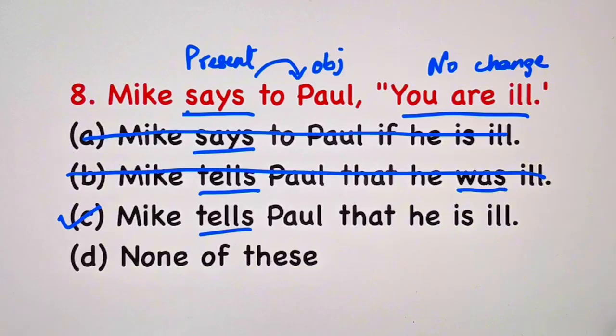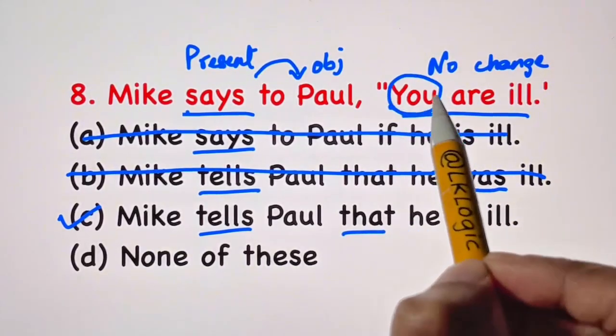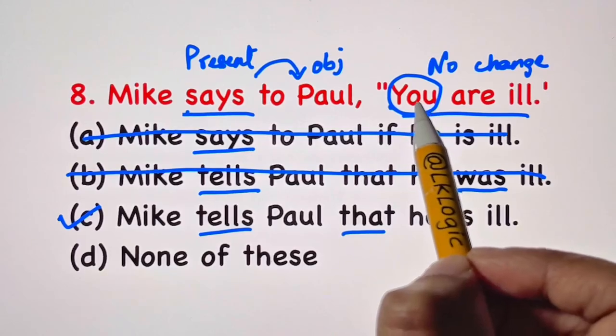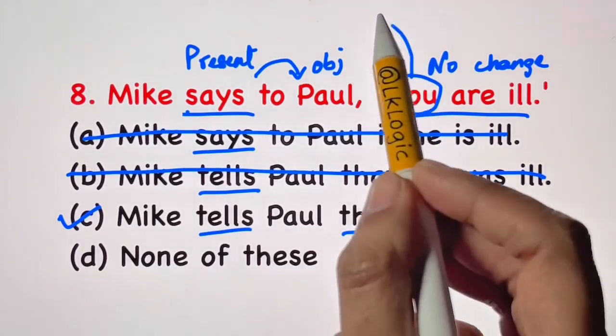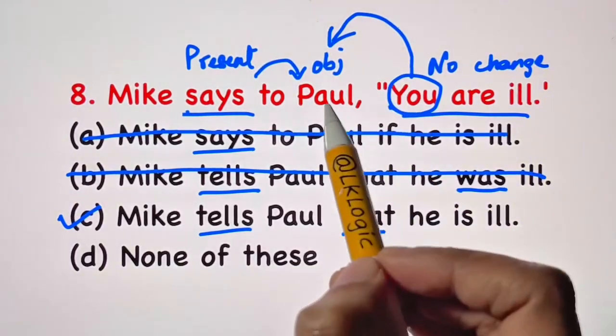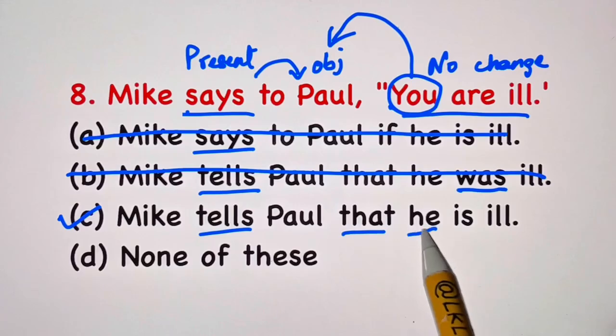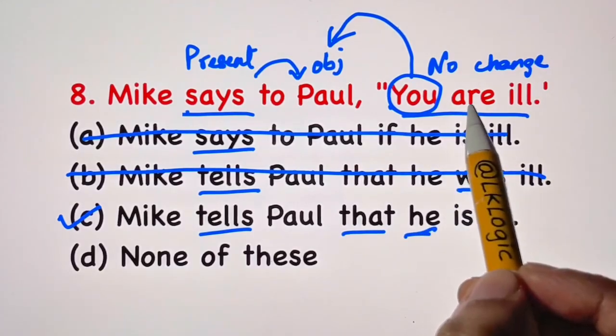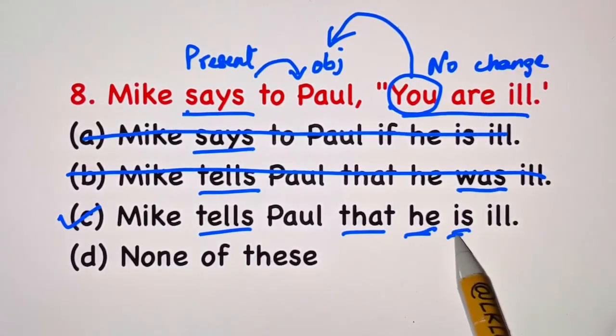Option C is right. How? Mike tells Paul that. Who is you here? You is the second person. Second person changes according to the object. Alright. And who is the object? Paul. Paul is he. Are is in present tense. Is also in present tense.